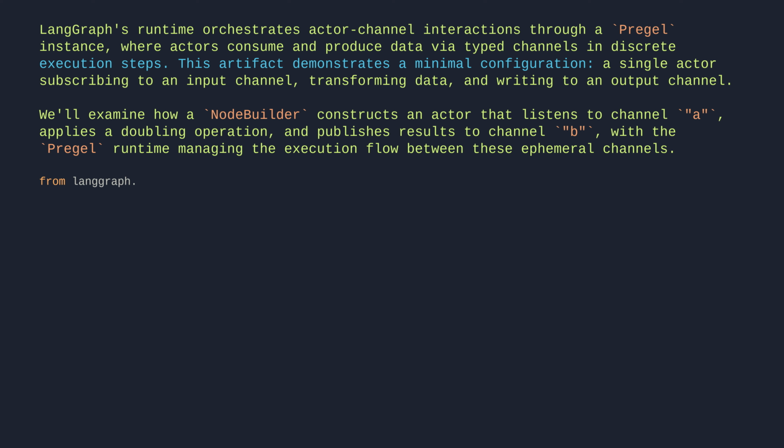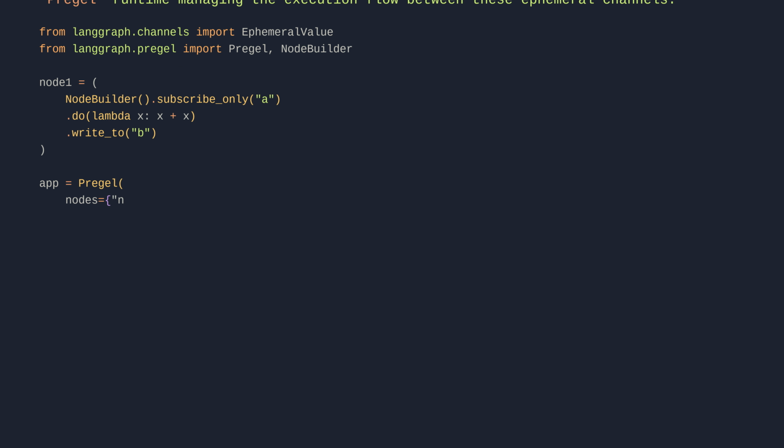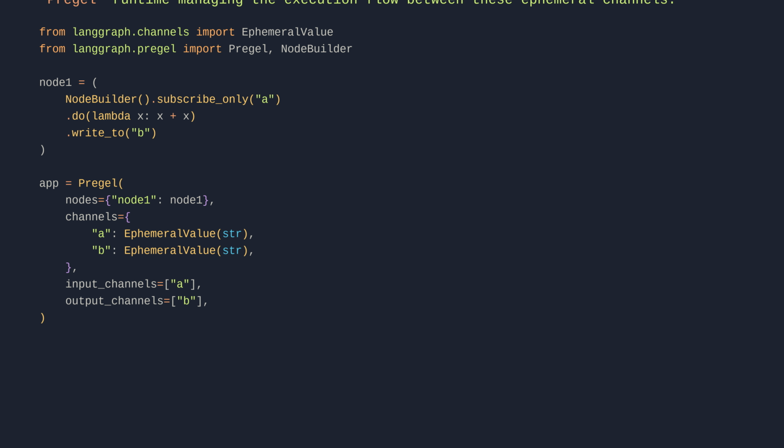From langgraph.channels import EphemeralValue. From langgraph.pregel import Pregel, NodeBuilder. node1 = NodeBuilder().subscribe_only("a").do(lambda x: x + x).write_to("b"). app = Pregel(nodes={"node1": node1}, channels={"a": EphemeralValue(str), "b": EphemeralValue(str)}, input_channels=["a"], output_channels=["b"]). app.invoke({"a": "foo"}).